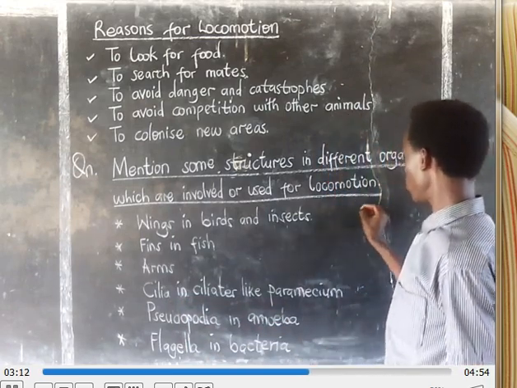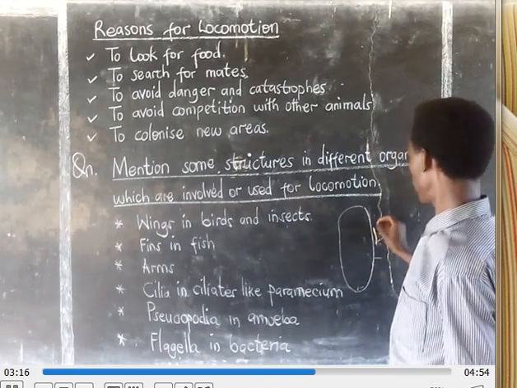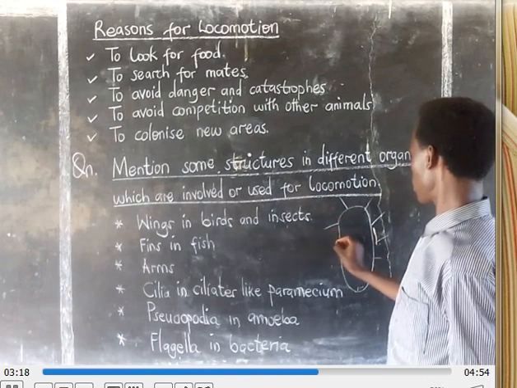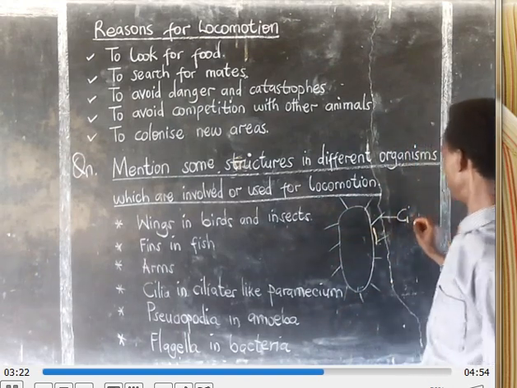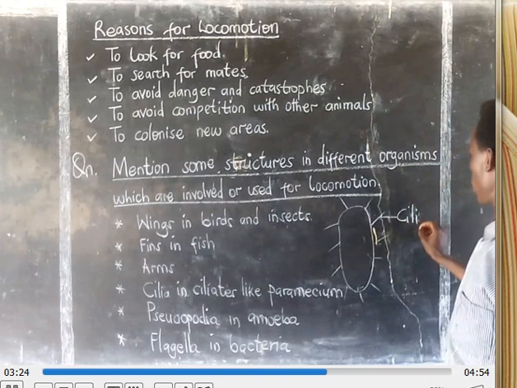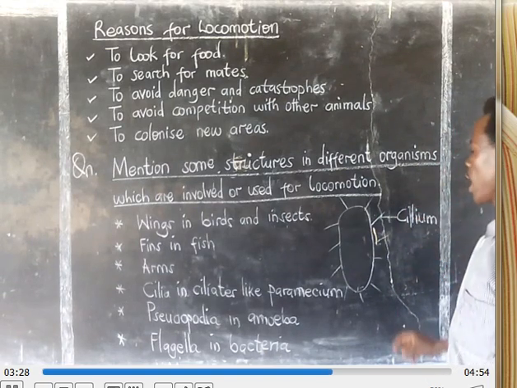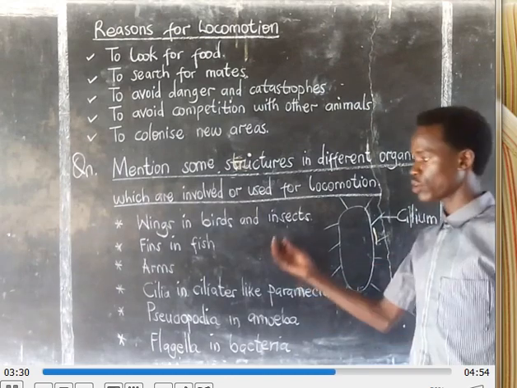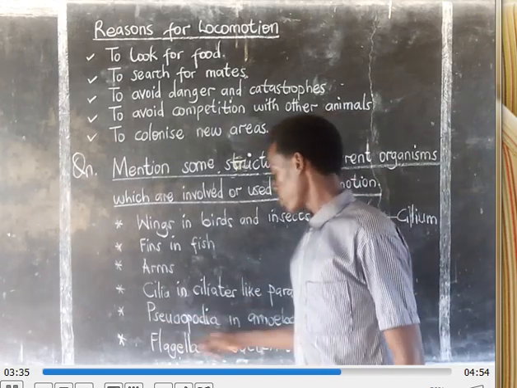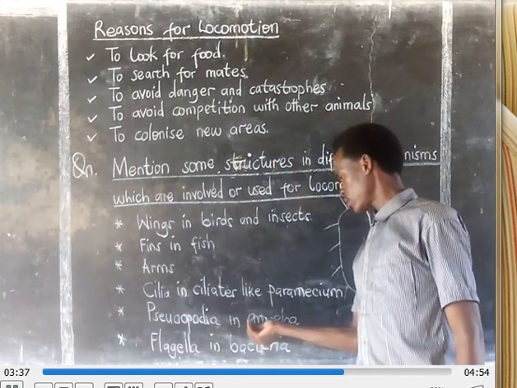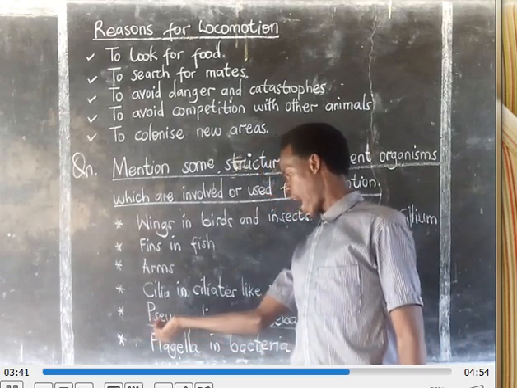If you try to draw the Paramecium, you will see that we have some projections that come out of it, and we call them cilia. This is also involved in locomotion. It aids its movement.